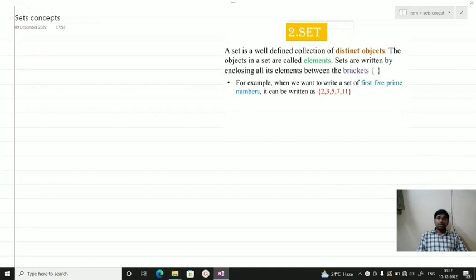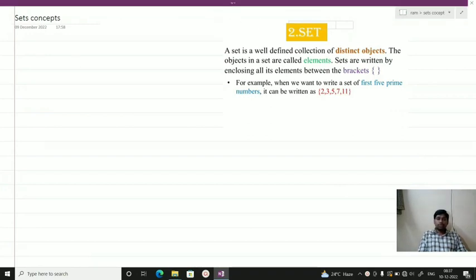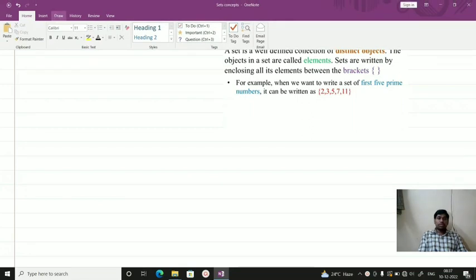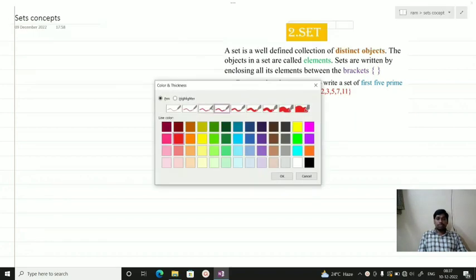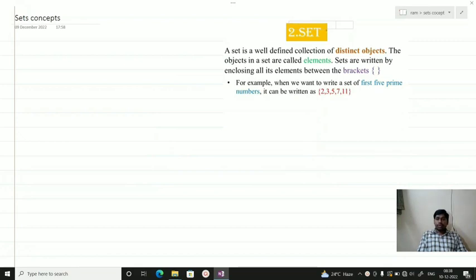Today I am going to discuss the concept of sets. A set is a well-defined collection of distinct objects. This is a very important lesson in your class 10th. Students may wonder why we start this lesson. In our day-to-day life we use this concept in many aspects.